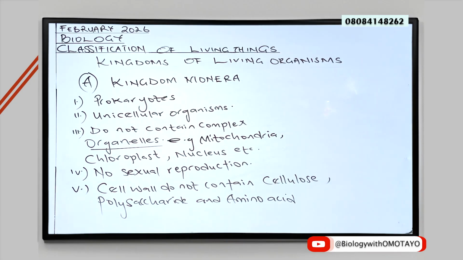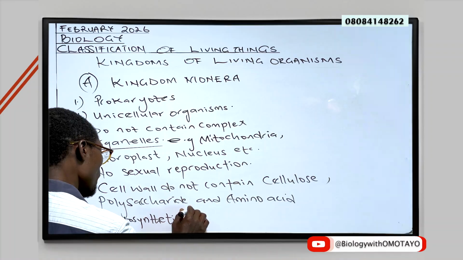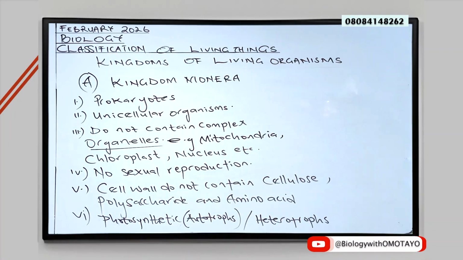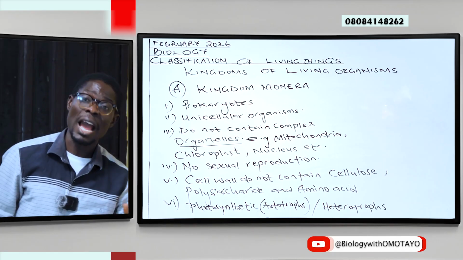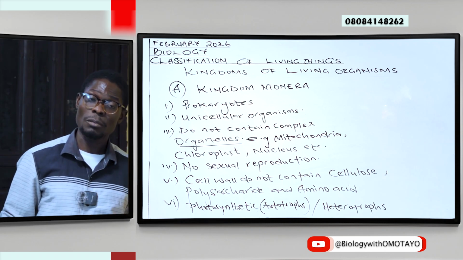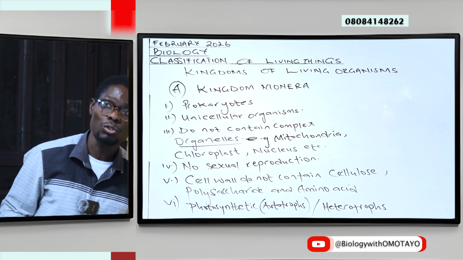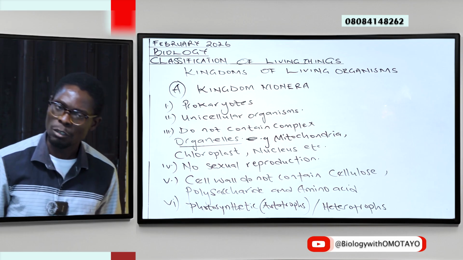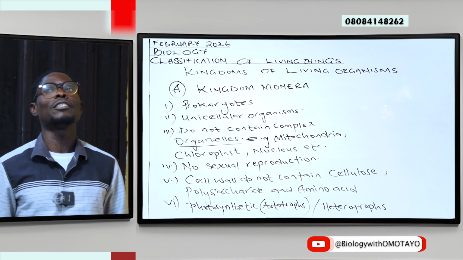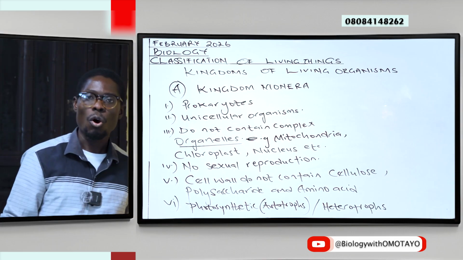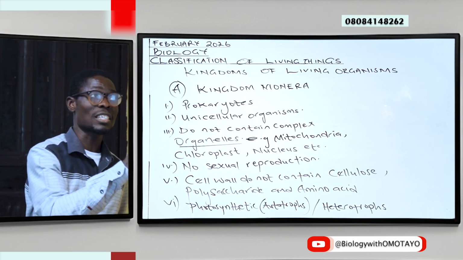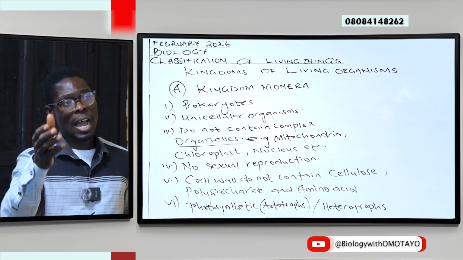And then lastly, members of this group may be photosynthetic, that is to say they have the ability to produce their own food, which means they may be autotrophs, organisms that produce their own food, or they may be heterotrophs, organisms that depend on ready-made food. So these are a few of the unique characters that differentiate this group from other groups.